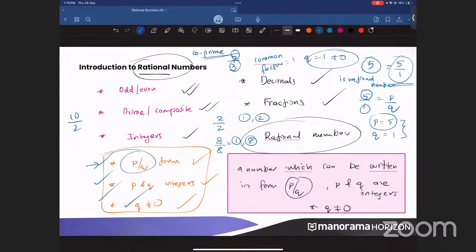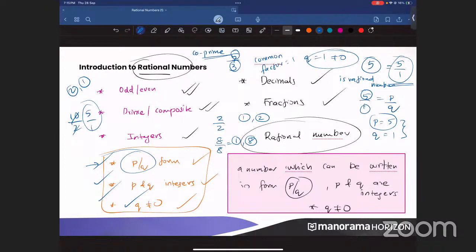No. 10 and 2 have factors. Which factors are there? 2 and 1. So that is not the lowest form. What is the lowest form? 5 by 1. Okay. So only when you write that in the lowest form, you can apply this condition. Understood? Who asked me the doubt? I think Srinidhi, Ishida. So Ishida asked a very good doubt. So the numbers have to be co-prime, or the numbers should be in the lowest form. The fraction should not be simplifiable, like you should not be simplifying it again. Okay. So the fraction should be simplified to the least value, and then you can say that it is a rational number. Clear?